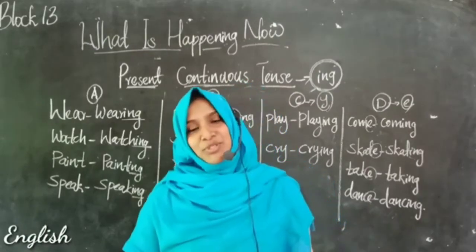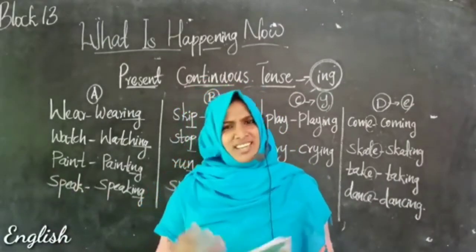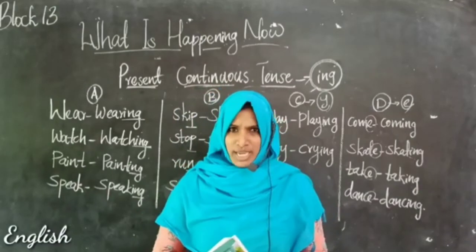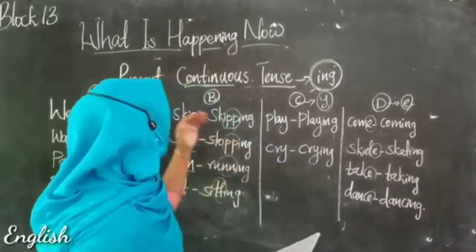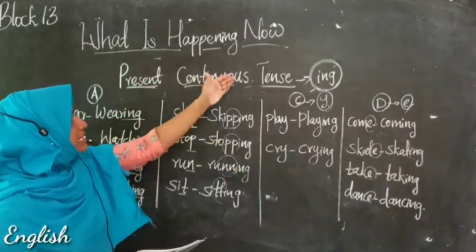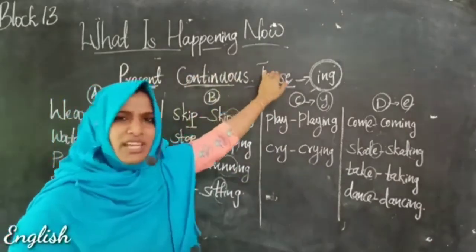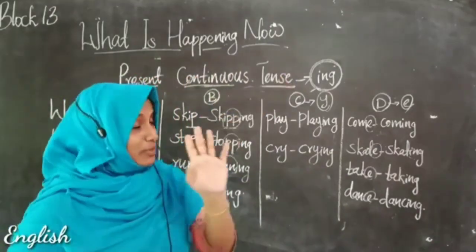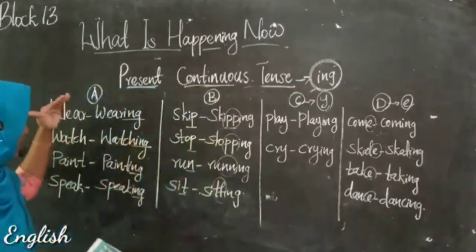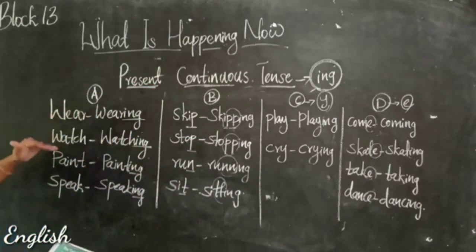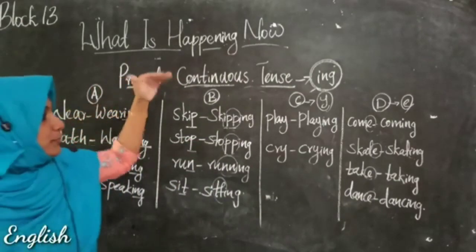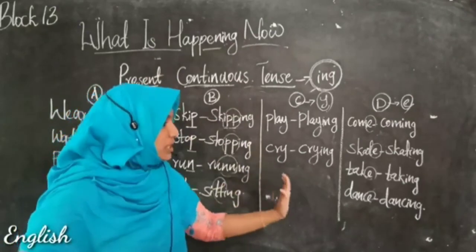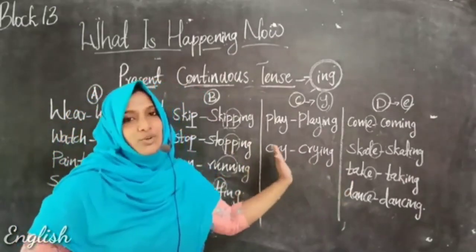So dears, I'm sure you have understood today's lesson. It is not that difficult, right? If you find some more words with this ing, this present continuous form, then it will be easier for you. So one more thing you have to do is find some more words and add them into each column.